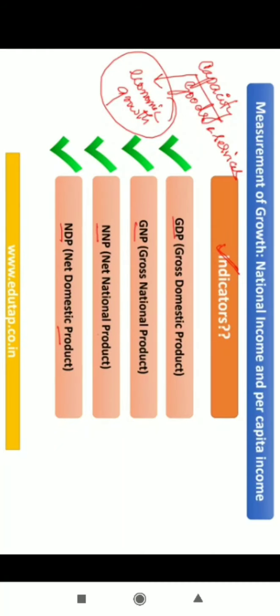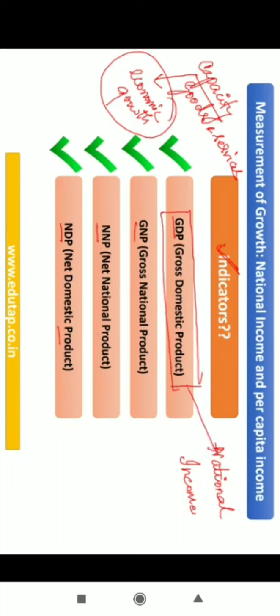Before that, one important thing I need to mention here is that each country calculates its national income. This national income can be considered any one of these indicators. It varies from country to country. In India, if you calculate GDP, this particular indicator is going to give the national income of India.